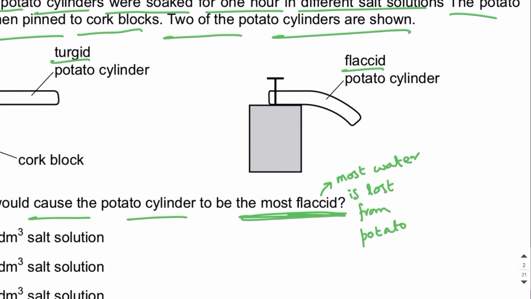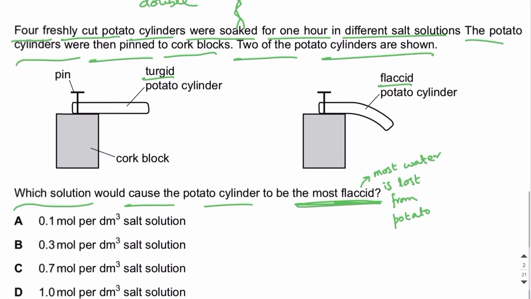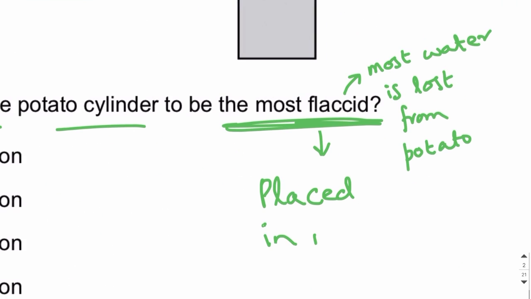If the potato has lost most water, it was placed in the most concentrated solution. You need to remember that if the potato has to become the most flaccid, if it has to lose most water, it should be placed in the most concentrated solution, because the higher the concentration, the lower the water potential.